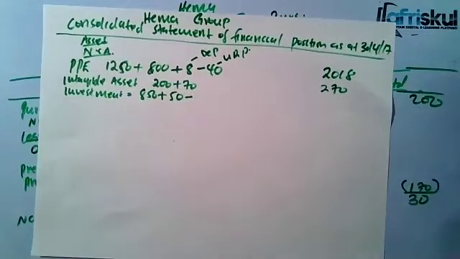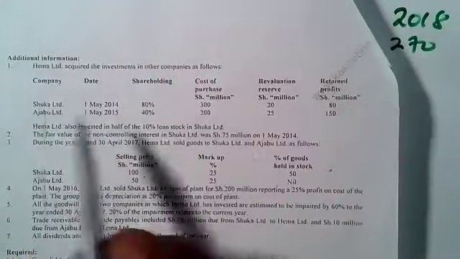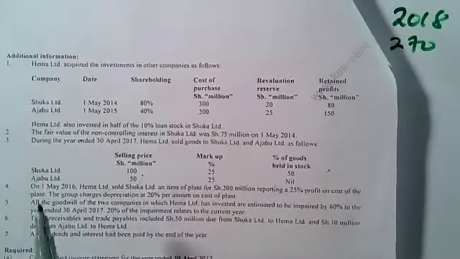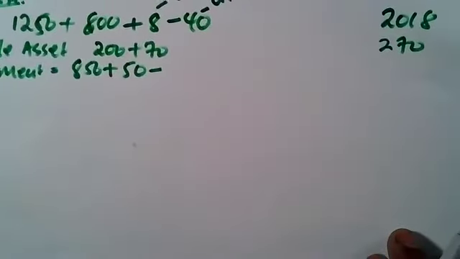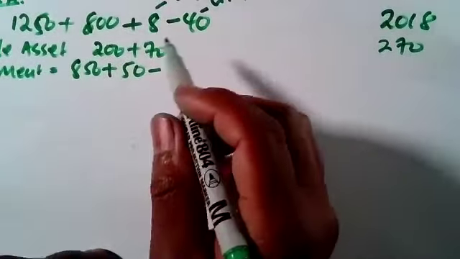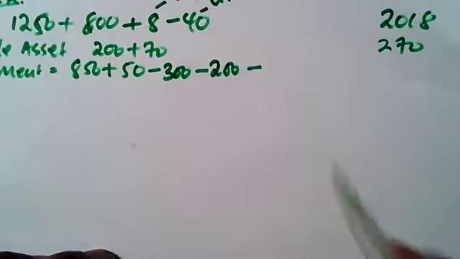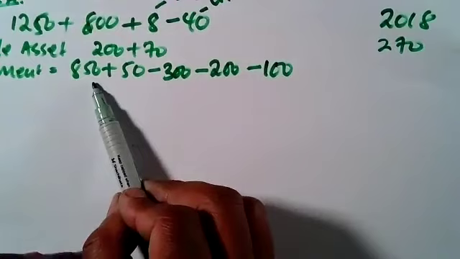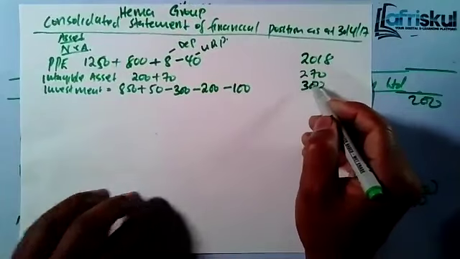Now intergroup investment, this is what I mean. Note number 1, we are given the cost of purchase. We invested Shuka 300, Ajabu 200, you eliminate them. Then, in addition to that, HEMA Limited invested half of the 10% loan stock in Shuka Limited. Why are we eliminating them? Because they are within the group. So, the investment in Shuka Limited was 300. Investment in Ajabu was 200. Then Shuka was given a loan of 100 million. That means the parent included it as part of investments. So you get the balance, which will be 300.